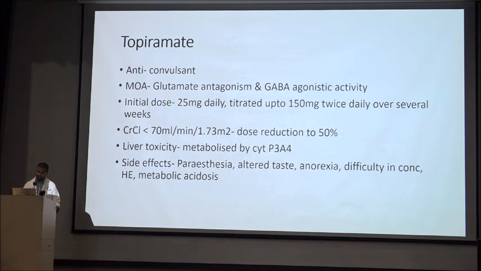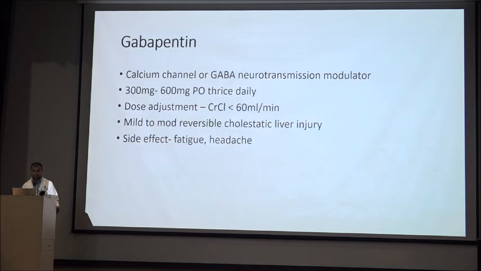Dose reduction is needed if the creatinine clearance is less than 70 ml per minute per 1.73 meter square. The issue is that it has liver toxicity because it is metabolized by cytochrome P3A4, and the side effects are paresthesia, altered taste, anorexia, difficulty in concentration, HE, and metabolic acidosis.